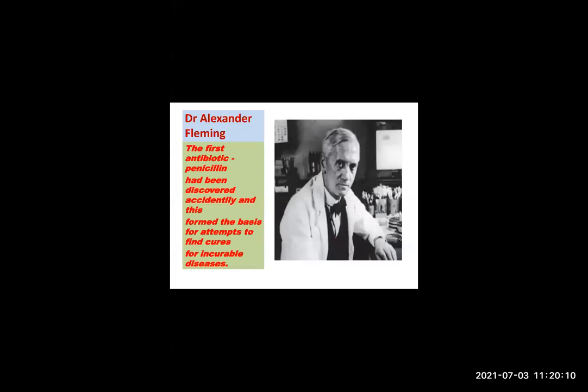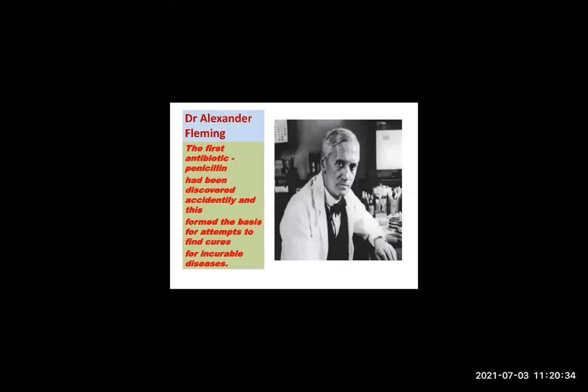Let us know about Dr. Alexander Fleming. Okay, anybody knows about him? What did he discover, students? Penicillin. Very good, Ayushi.